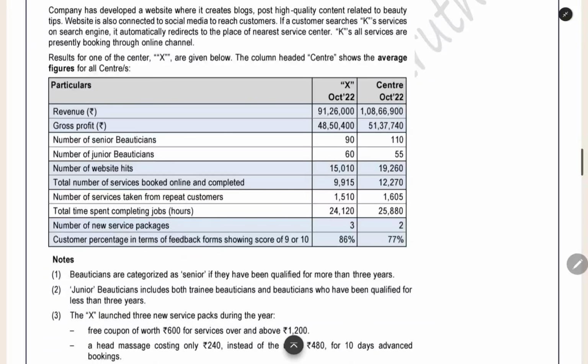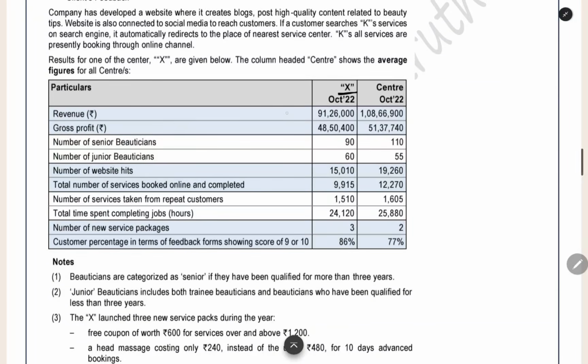For one center they have given the data. The center is X. The revenue, gross profit, everything they have given for that particular center. The column headed center is for the average for all the centers. Total 150 centers they are having, right? The average revenue for the center, gross profit for the center, like total revenue divided by number of centers. That is the data given for the center.